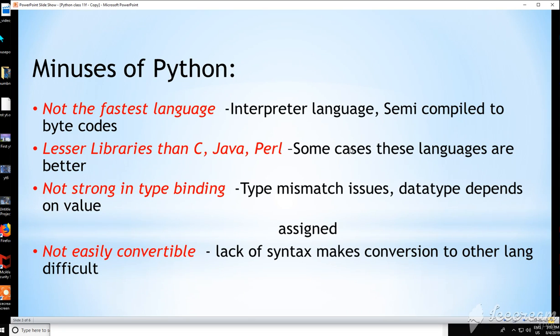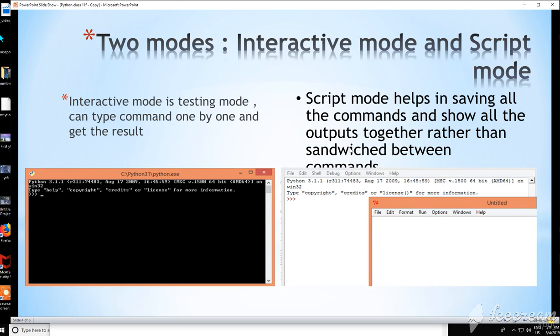Minuses of Python: it is not a very fast language since it is an interpreted language, and the high level language is converted into bytecodes. It has fewer libraries than C, Java, Perl, and not a very strong type binding. I'll show this with an example in my second video. It is not easily convertible because the syntax is very simple. Converting into Java and C++ is very difficult.